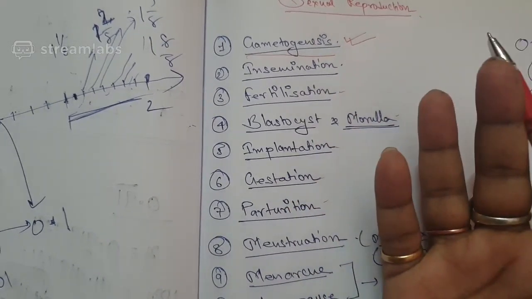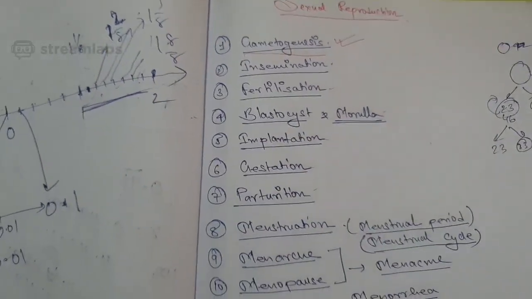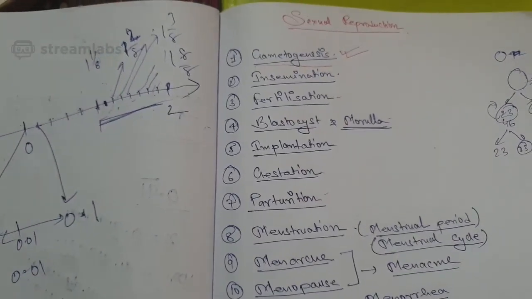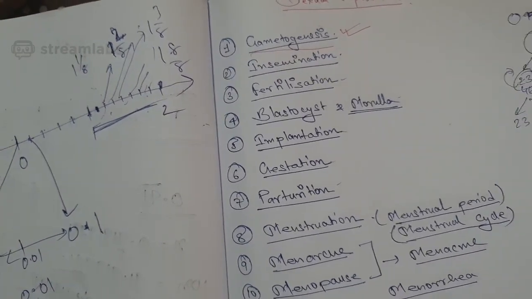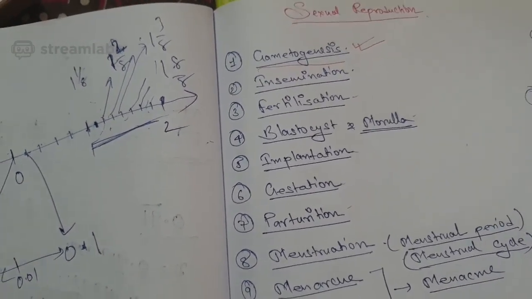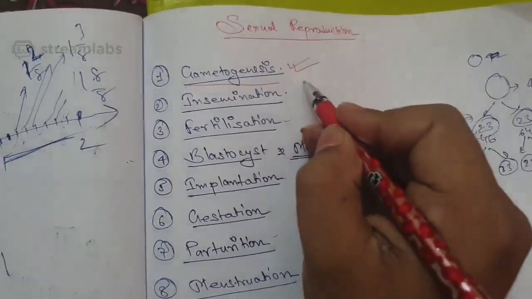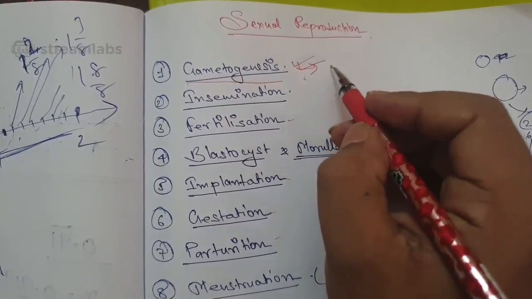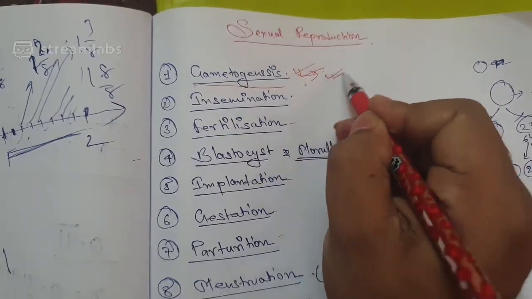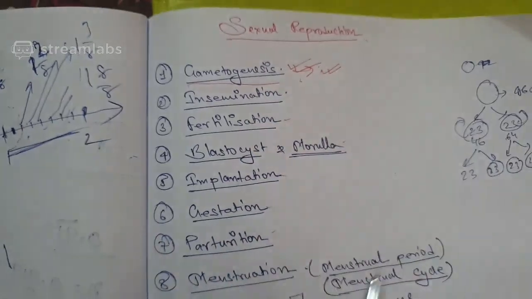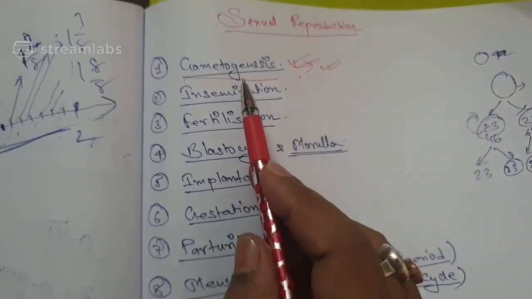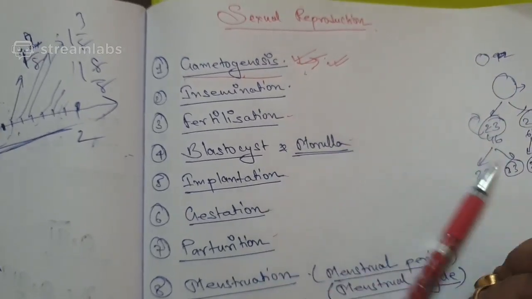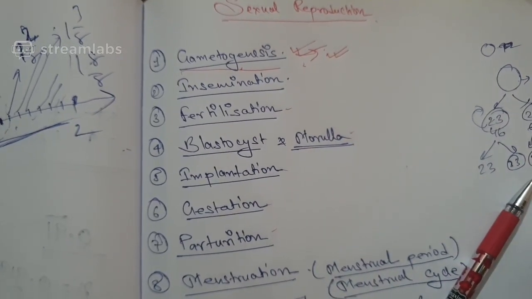Now what type of diploid cells, that discussion only today I will do. What is gametogenesis? Gametogenesis is formation of gametes. Hello Sampriti. Okay, gametogenesis is what? Formation of gametes from diploid cells, because you know that gametes are haploid. Now sir, which kind of diploid cells? What are those types of cells?